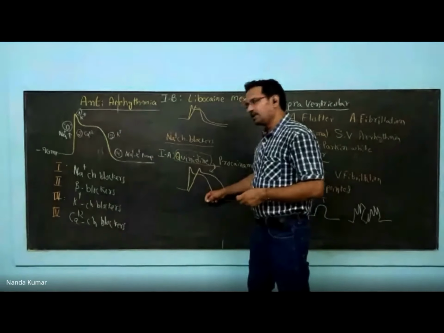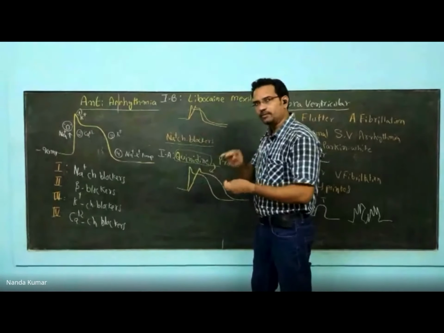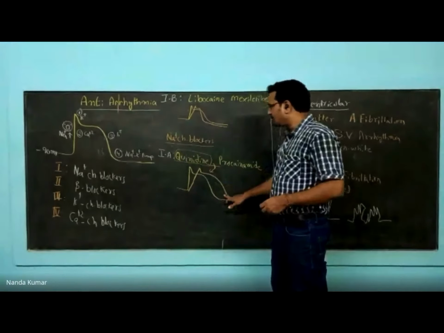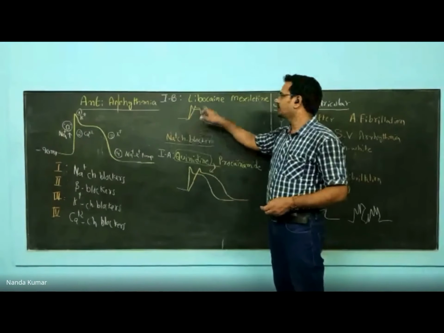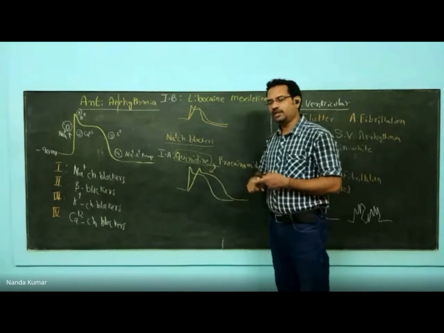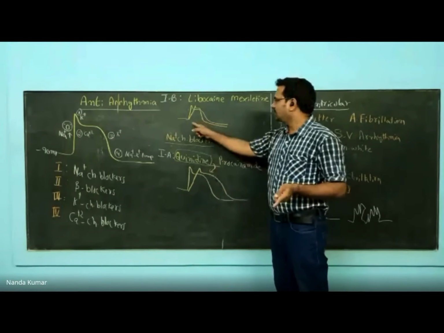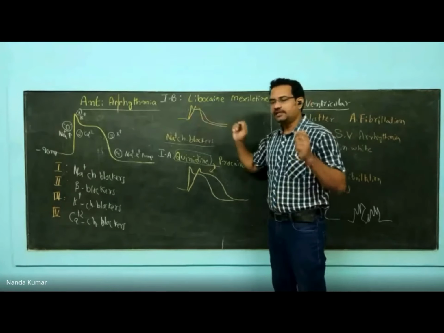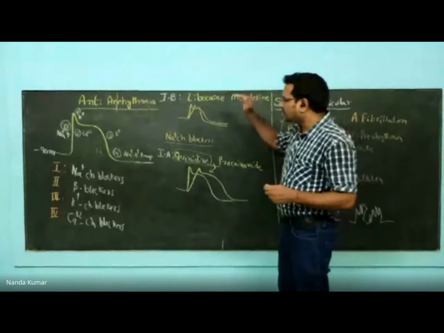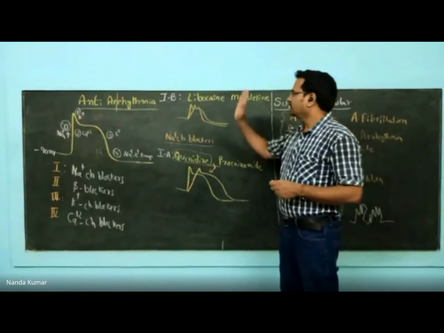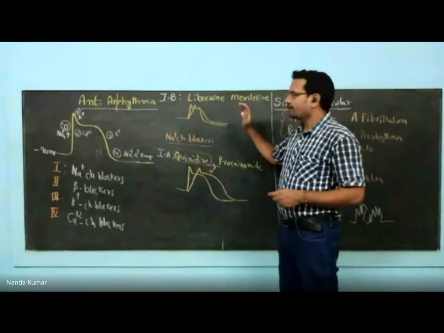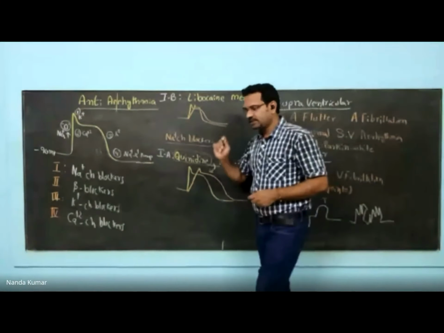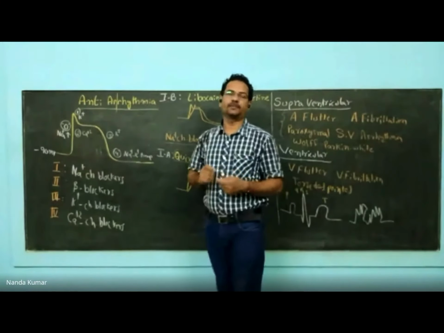In the 1A class, the potassium channels are blocked. Because they are blocked, there is a delay. In this case, potassium channels are open. So this group blocks the sodium channel, but opens the potassium channel. The action potential duration is decreased. See, depending upon the existing condition, the choice of drugs will be made. So 1B, lidocaine, mexiletine: this 1B group especially is used to treat ventricular arrhythmias.